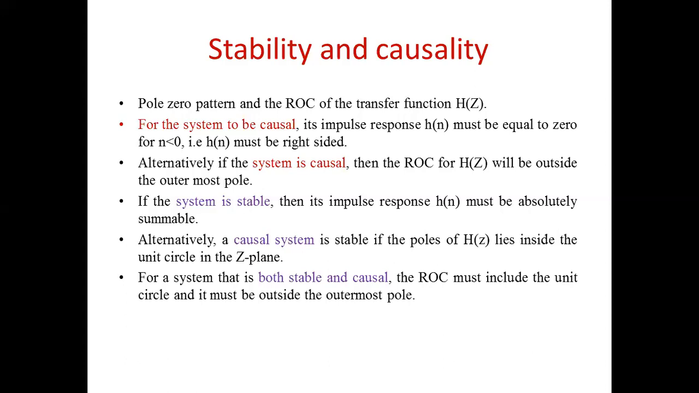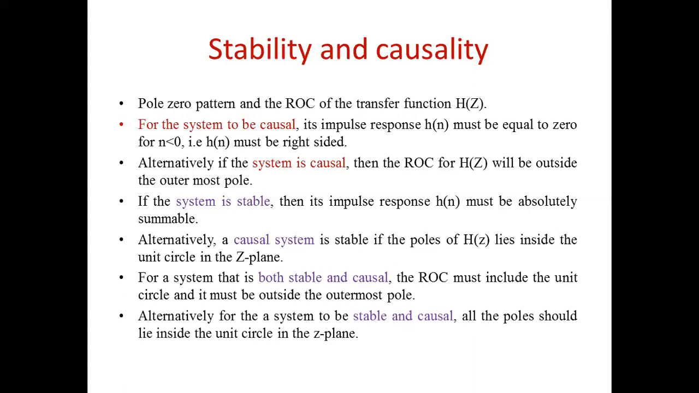Alternatively, we can say that the system is said to be stable and causal if all the poles should lie inside the unit circle in the z plane. So this is how the characteristics of a system can be understood with the help of pole zero pattern and the ROC of a transfer function.